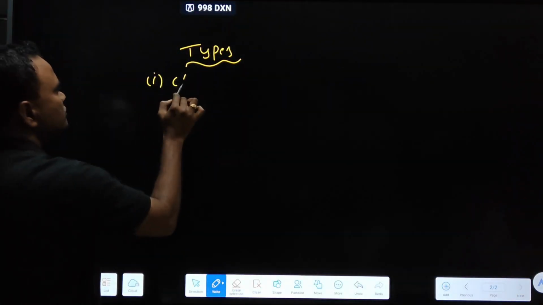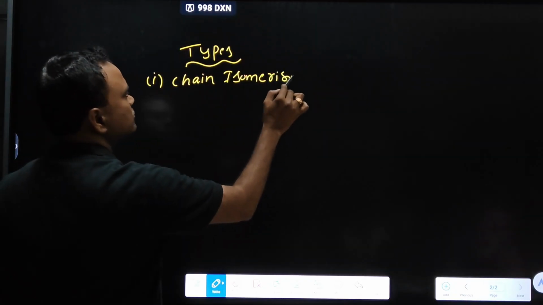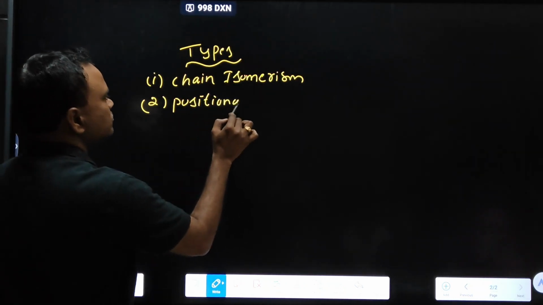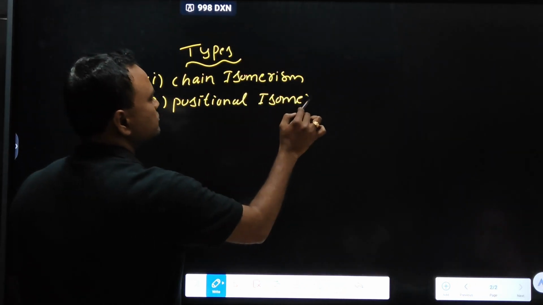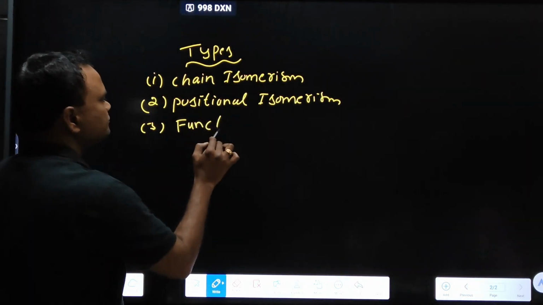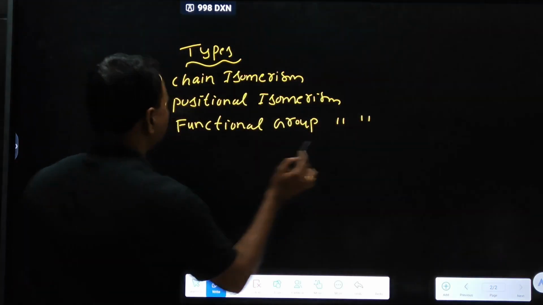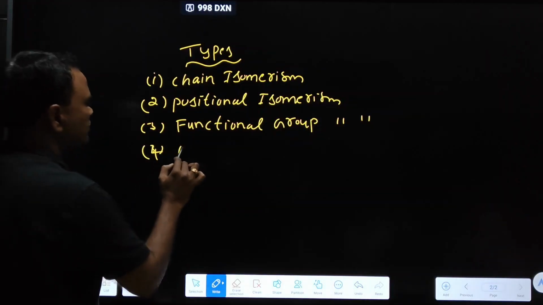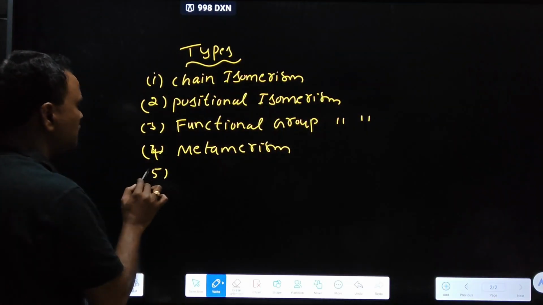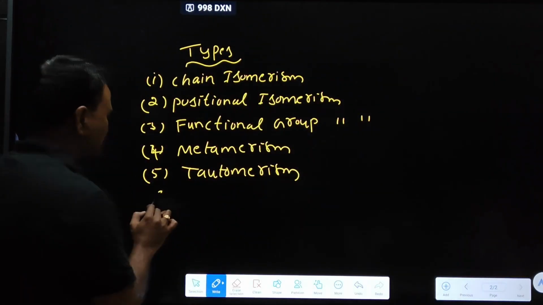Types: chain isomerism, positional isomerism, functional group isomerism, metamerism, tautomerism, and ring chain isomerism.